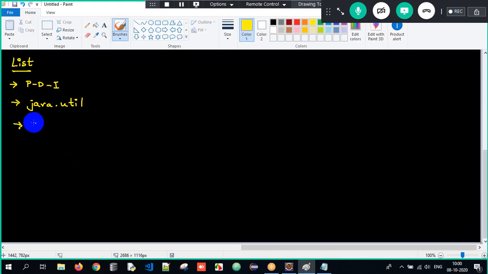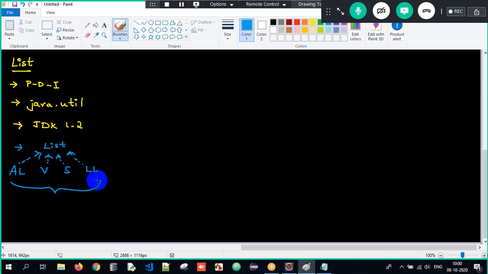And when was it introduced? It was introduced from JDK 1.2. Got it? Clear? And how many implementation classes does List have? List has 4 implementation classes. What are those? ArrayList, Vector, Stack, and LinkedList. So these are the 4 implementation classes under the List interface.